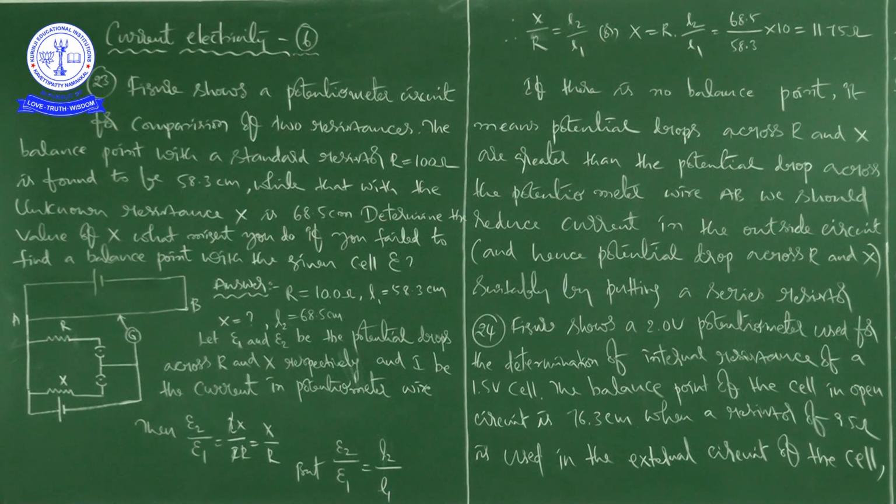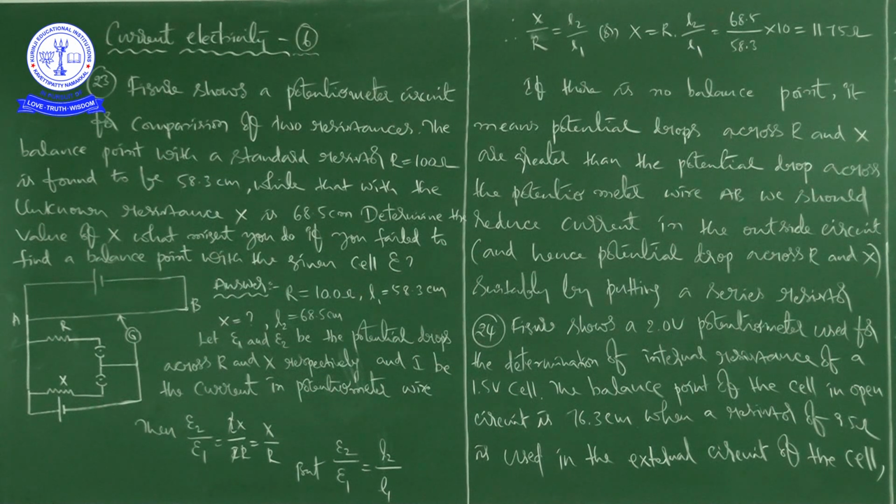See the information. If there is no balance point, it means the potential drops across R and X are greater than the potential drop across the potentiometer wire AB. We should reduce the current in the outside circuit.